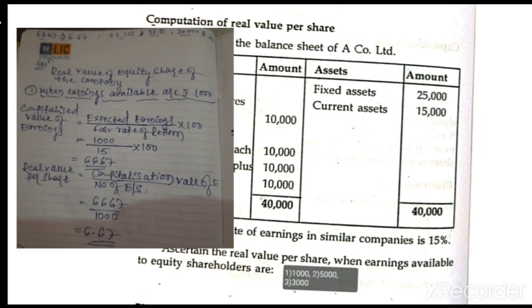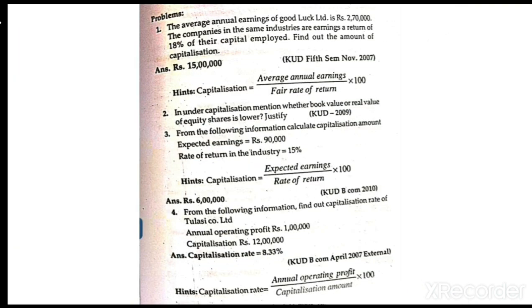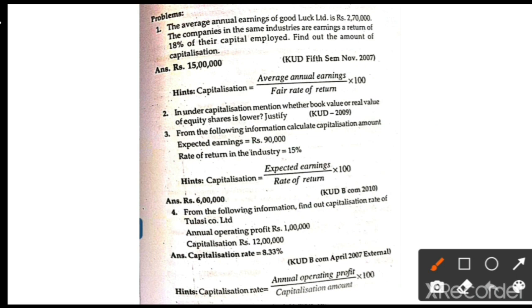And next, dear students, now I am going to give you some homework problems. You have to take a screenshot. The formula will be given, and a hint will be given. These are all 2 marks questions. They are asking only to find the amount of capitalization. Capitalized value of earnings means expected earnings divided by fair rate of return. Both are available: expected earnings and fair rate of return. Then you do that and you will get the answer.